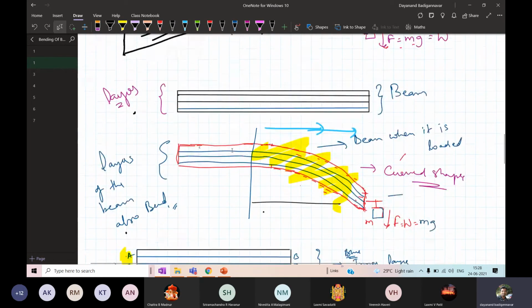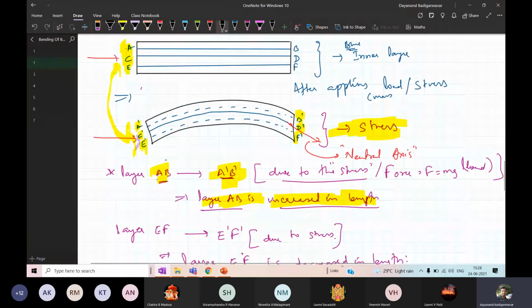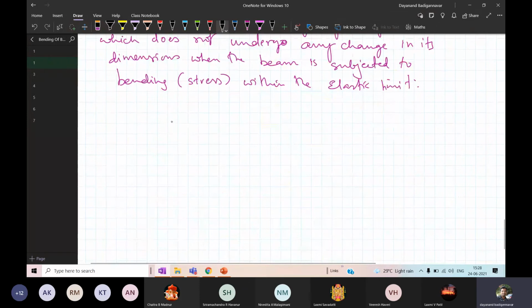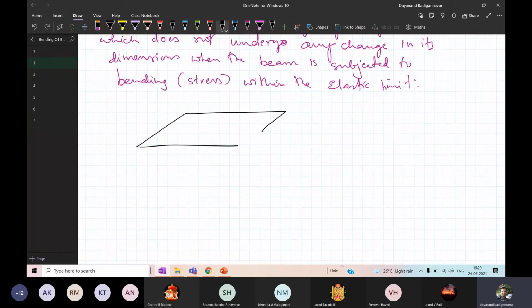Look here, I have taken this separately. See this layer I have. From this layer I have one line that is coming out. This line is acting as an axis to that layer. So this is the CD. There are a large number of lines which are drawn like this.